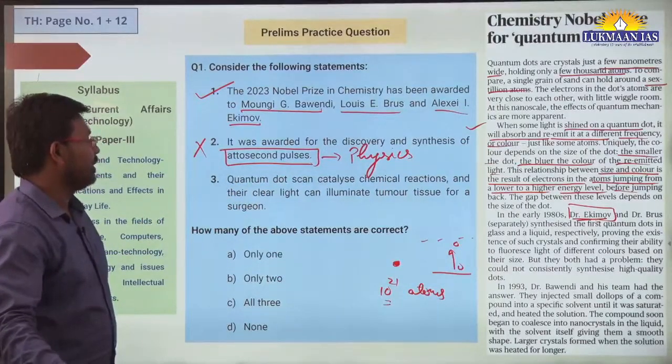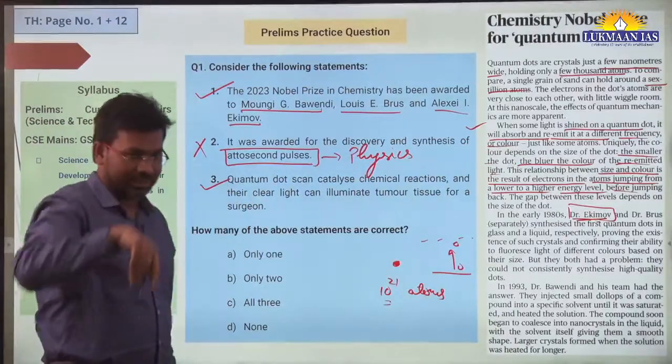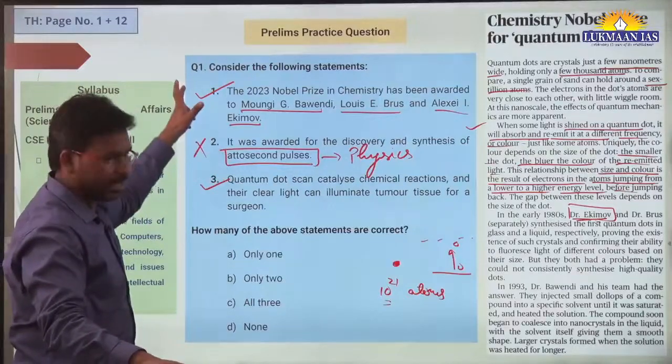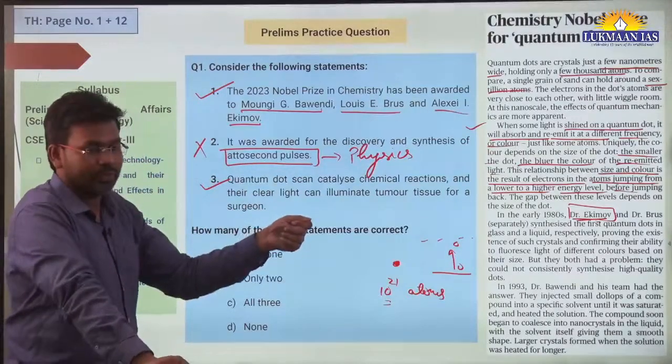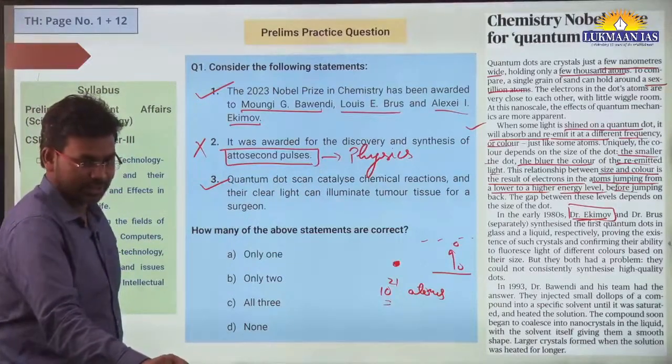Third statement: quantum dots can catalyze chemical reactions and their clear light can illuminate tumor tissue for a surgeon. This is one of the applications that they have discussed in some other articles. I mean, it can be used to illuminate tumor tissue for a surgeon.